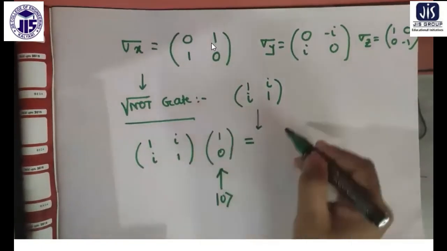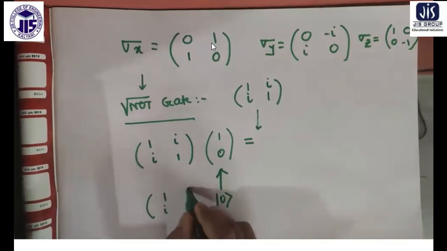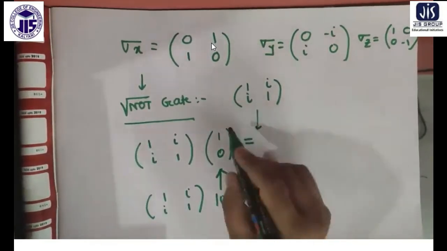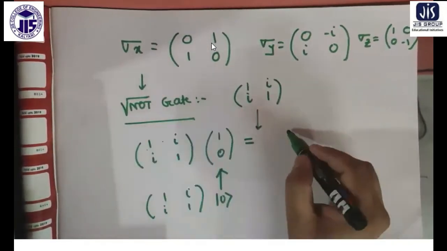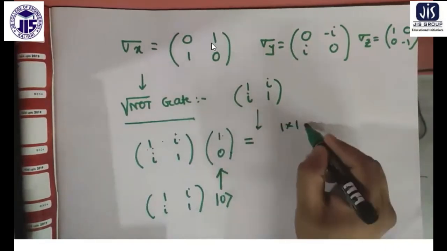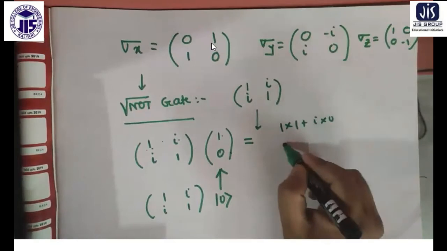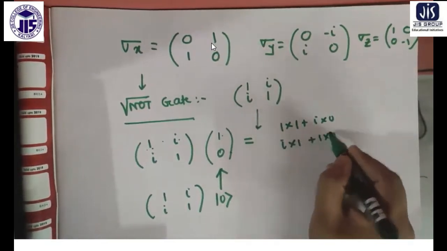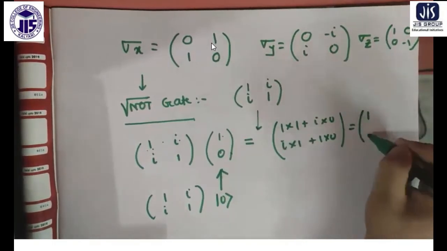It does this: 1 into 1 plus i into 0, and below this, i into 1 plus 1 into 0. So this makes the vector (1, i).